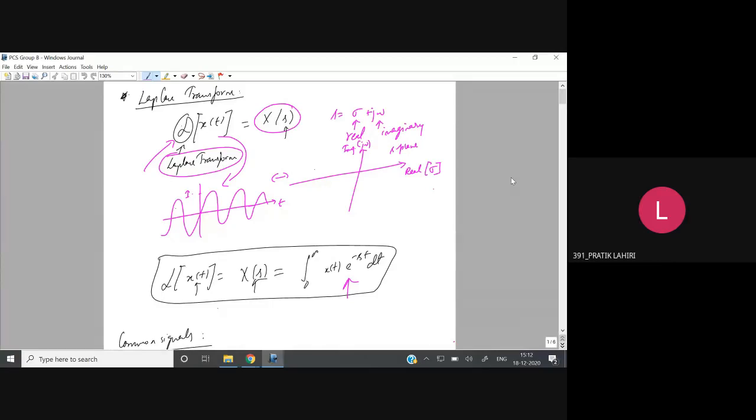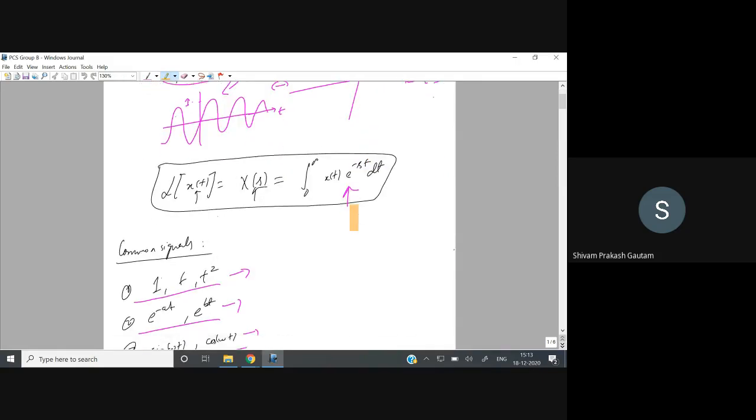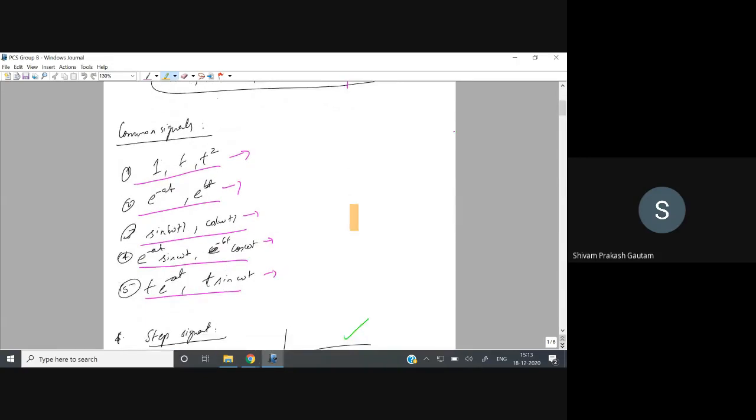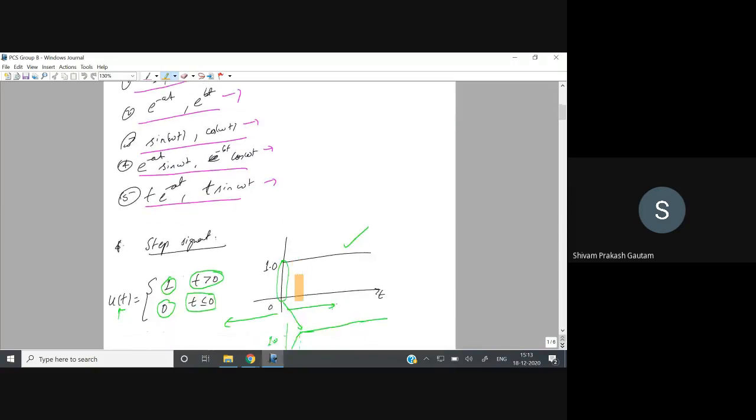Okay. So in yesterday's class, we started the Laplace transform. The reason we are studying it is that there is a huge portion of control system that cannot be covered without the Laplace transform. We have seen its general standard formulas and some of the common signals. We have categorized them, and as far as this control system course is concerned, if you know the Laplace transform of these 5 categories of signals, then things will be much easier for you.